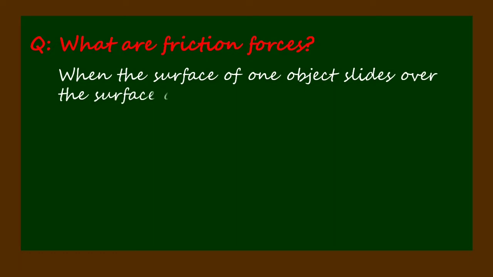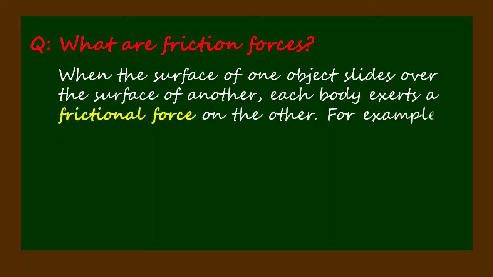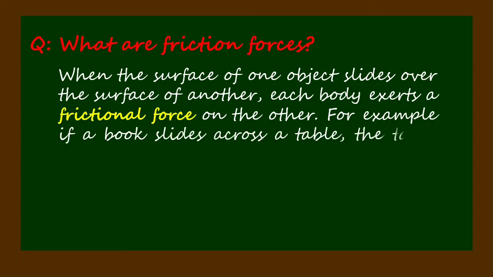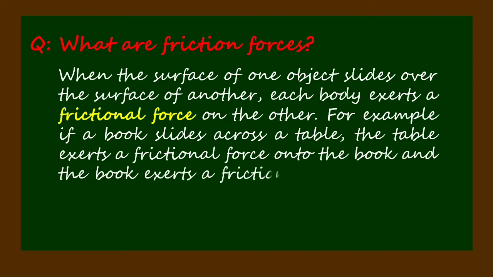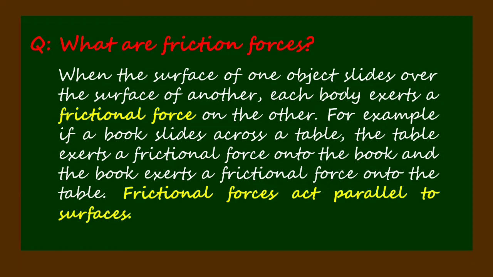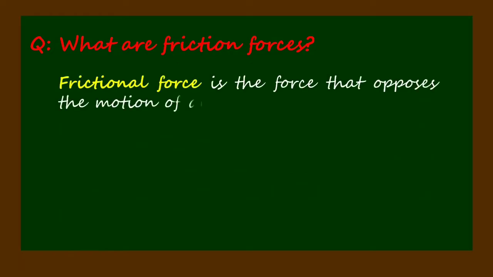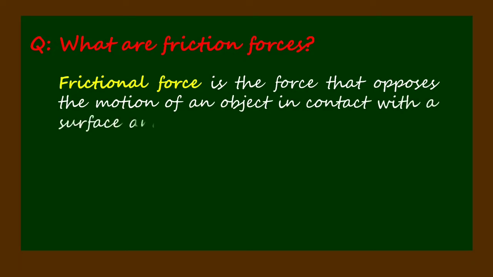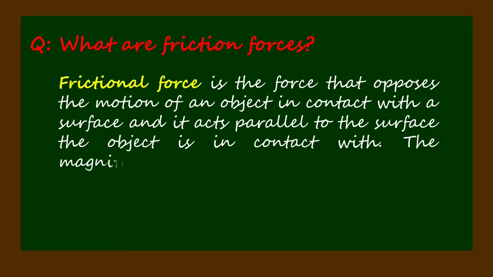When the surface of one object slides over the surface of another, each body exerts a frictional force on the other. For example, if a book slides across a table, the table exerts a frictional force onto the book and the book exerts a frictional force onto the table. Frictional forces act parallel to surfaces. Frictional force is the force that opposes the motion of an object in contact with a surface, and it acts parallel to the surface the object is in contact with.